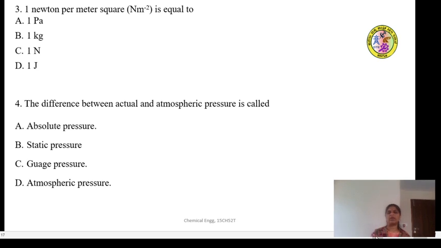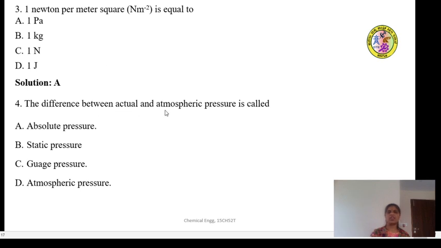Think. You have learned CPC, you have learned MMT, you have solved many problems from the second semester, from the last year. So you should be able to answer. Remembering the units and basic concepts, all this you should remember. 1 Newton per meter square is equal to 1 Pascal.